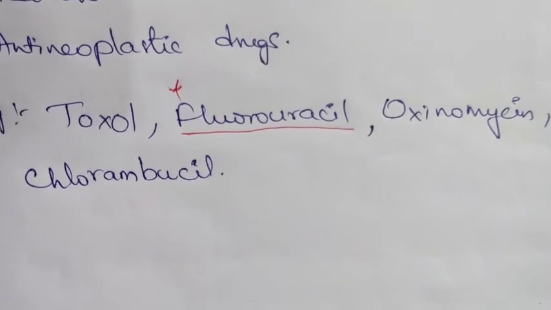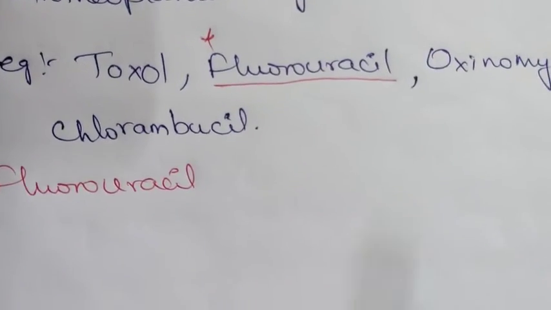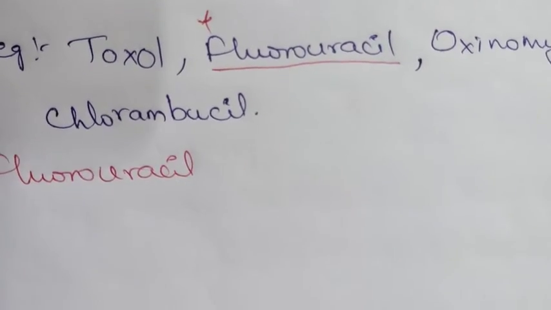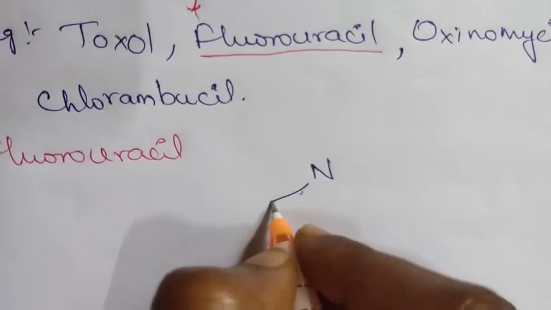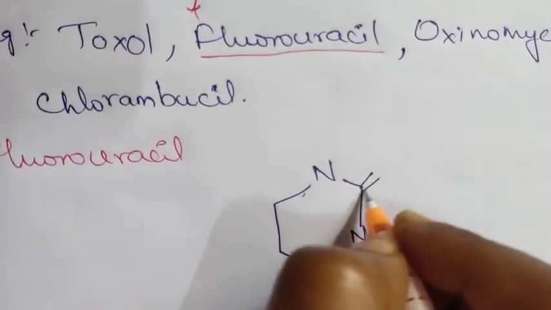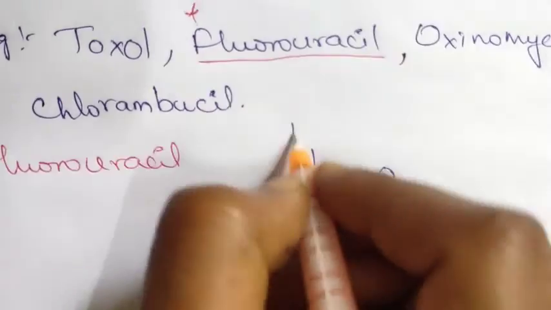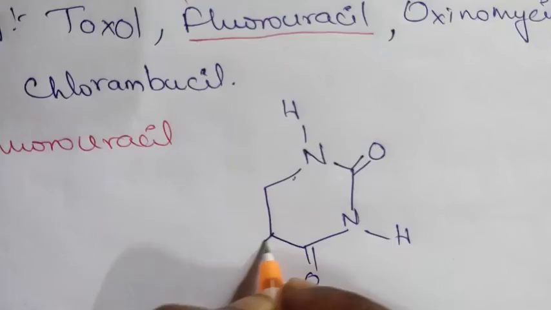Now we will see the fluorouracil structure. This fluorouracil structure is like this. At this position we have oxygen, hydrogen, double bond O, and fluorine.